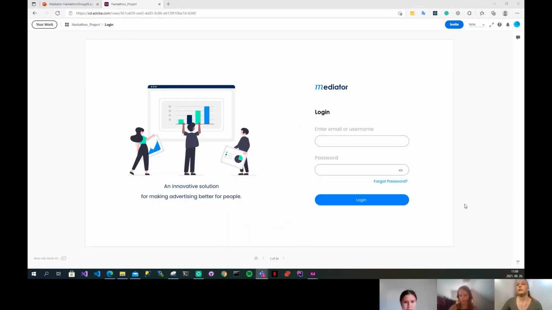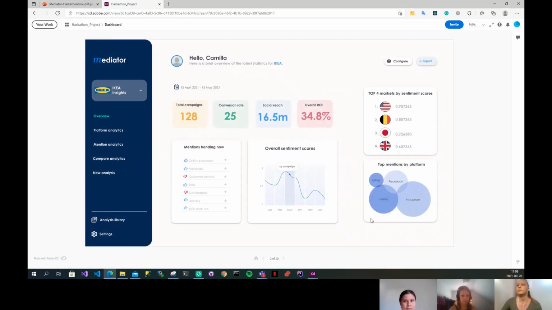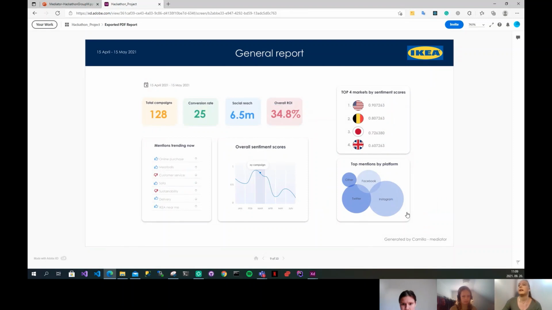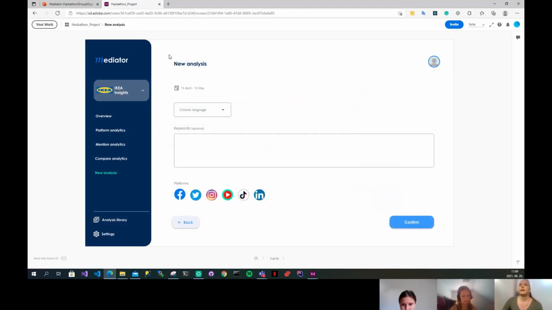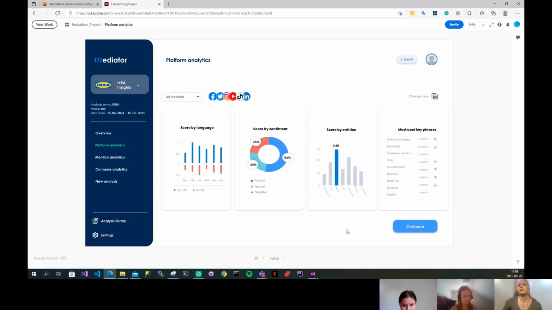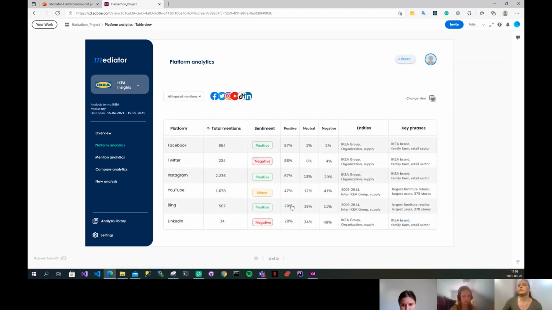So I would like to show the prototype of our app. Whenever the user logs in, they will be led to a dashboard, which looks like this. It can also be exported into a PDF file. And they can also make new analysis based on the date, the different languages, keywords on different platforms. Whenever the new analysis is done, they can be either displayed in graphs or in tables.